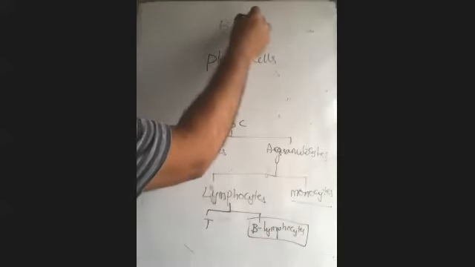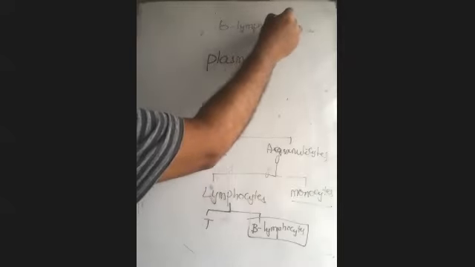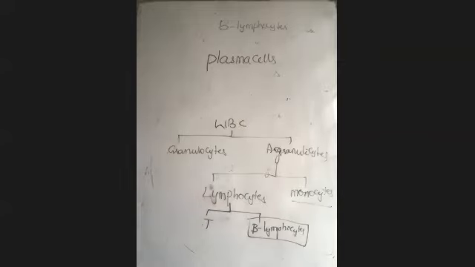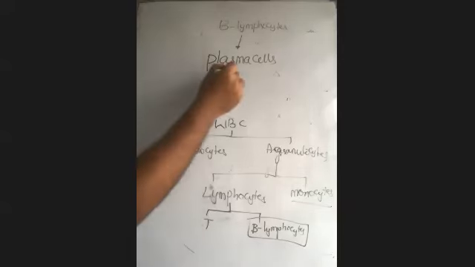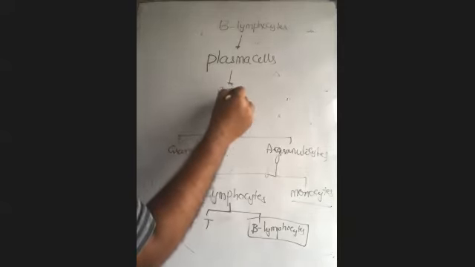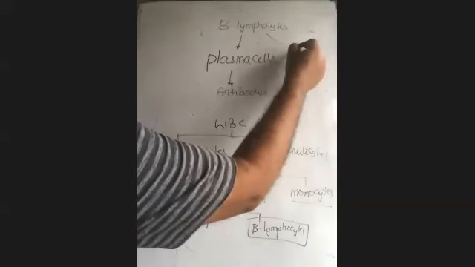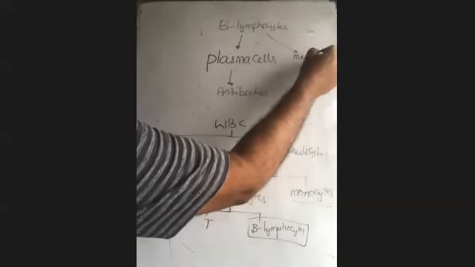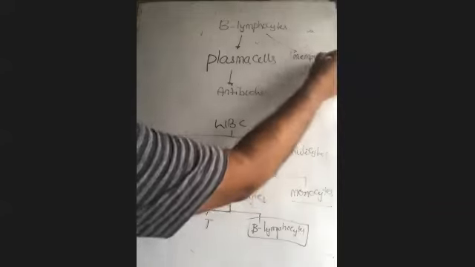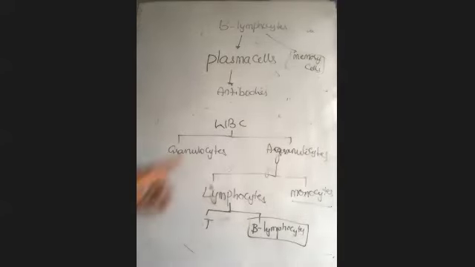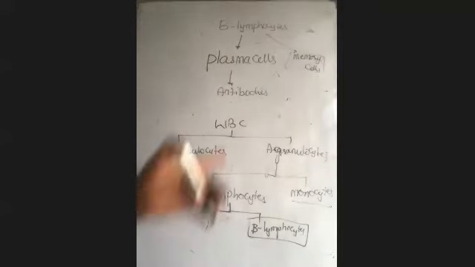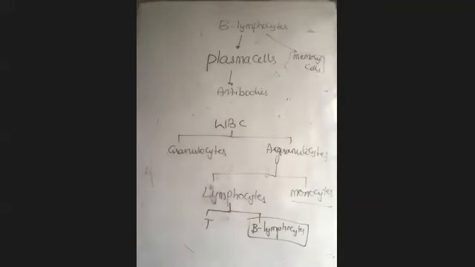When any microbe enters the body, the B lymphocytes respond against the microbe and they release plasma cells. And these plasma cells are going to produce antibodies. Along with that, B lymphocytes also produce memory cells. For these memory cells only, the whole world is fighting now to create the vaccination. Creating memory cells is a very important concept here. We can't run through that topic at present; we have to go to the immunology chapter, where we'll discuss it in detail.